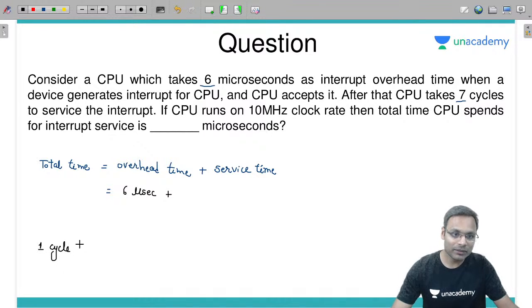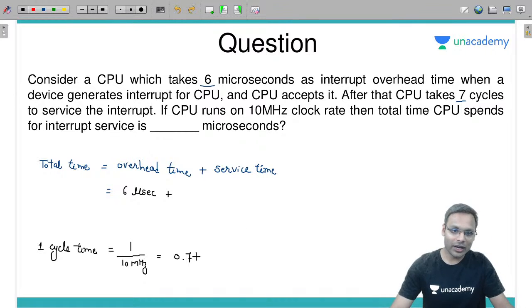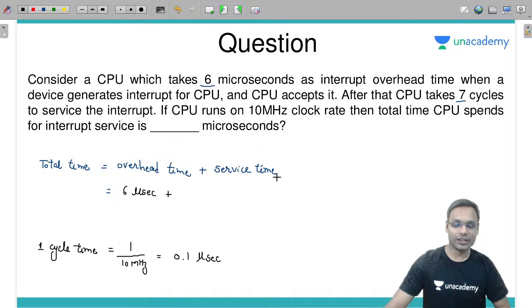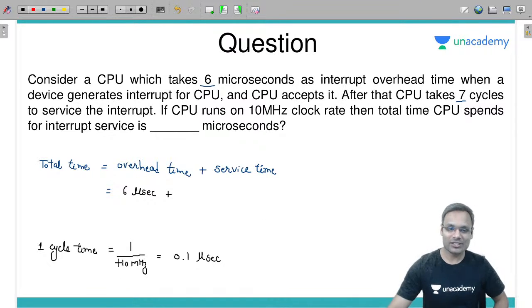एक साइकिल का टाइम कितना होगा? एक साइकिल का टाइम होगा 1 डिवाइड बाय क्लॉक रेट, which is 10 megahertz. It becomes how much? 0.1 microsecond. 1 by 10 is 0.1 microsecond. Okay, so cycle time is 0.1 microsecond.